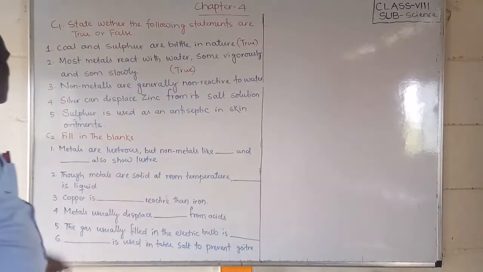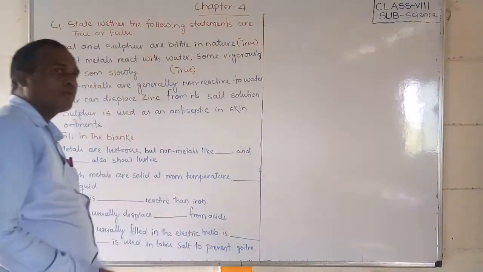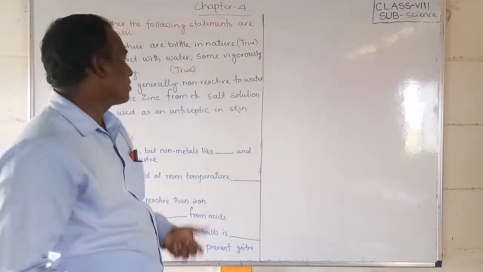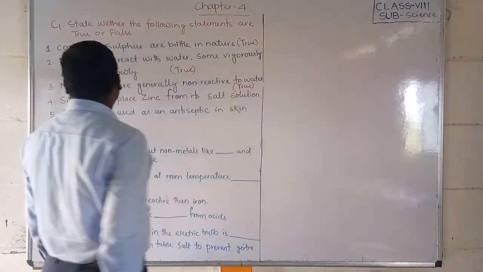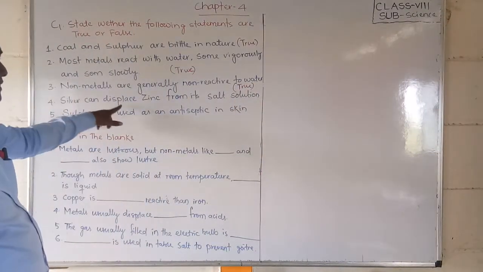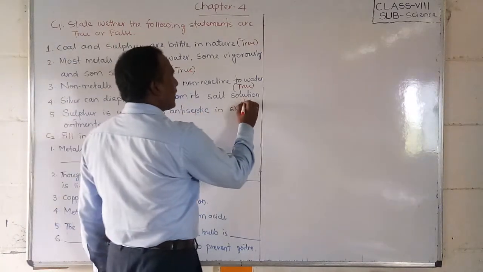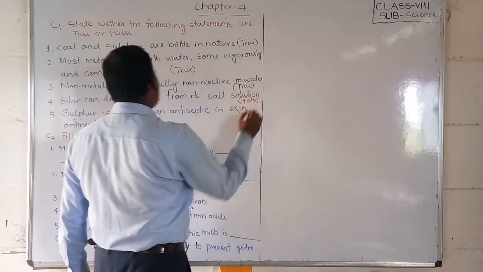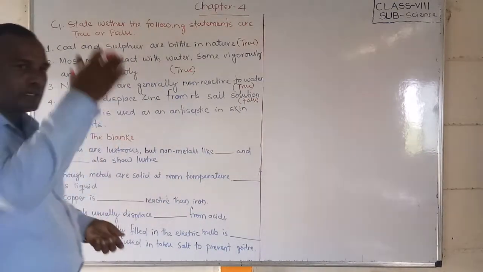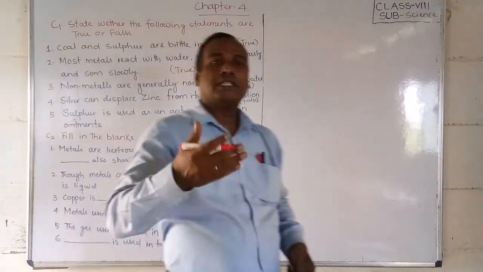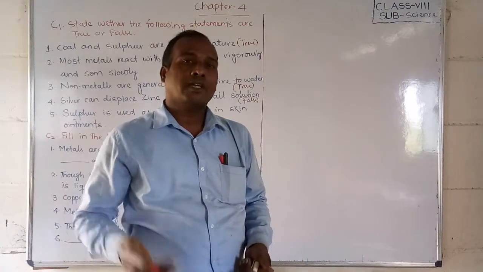Third question, students: non-metals are generally non-reactive with water. Yes, I have already told you, oxygen and hydrogen are generally non-reactive with water. So true. Silver can displace zinc from its salt solution. No, students, it is false. Why is it false? Because zinc is more reactive than silver. In the reactive series, zinc comes first, and silver comes 4-5 elements after.